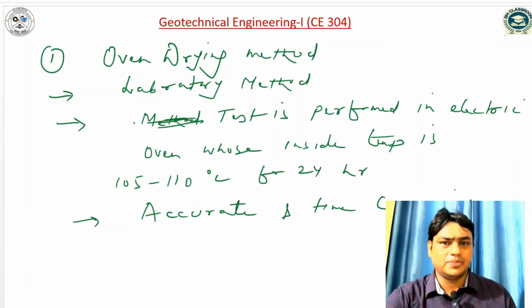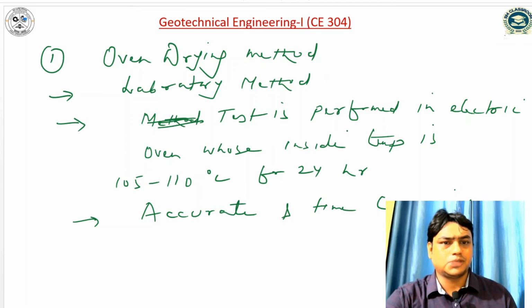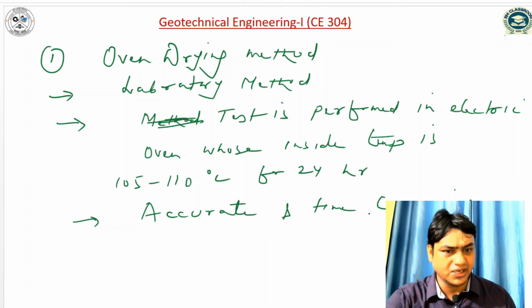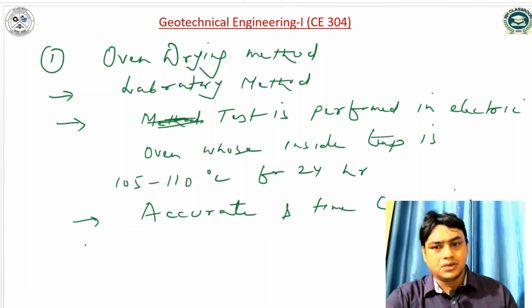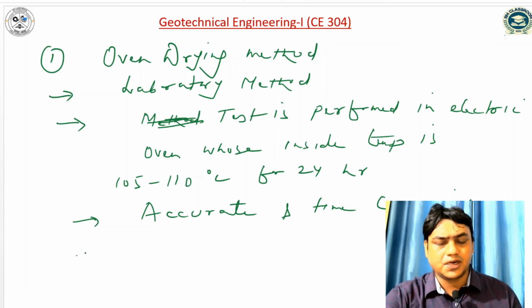So 3 points I have written. Oven drying method is a laboratory method to compute the water content of soil. The test is performed in an electric oven whose inside temperature is 105 to 110 degree centigrade, and the soil sample is put in the oven for 24 hours. That's why I have written it is an accurate but time consuming method. What is the procedure?